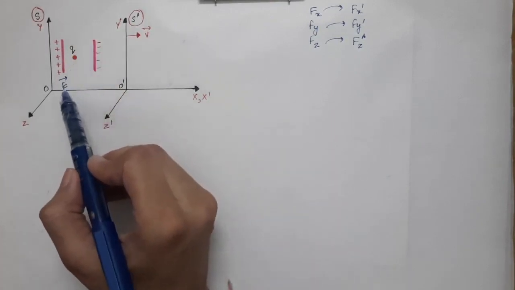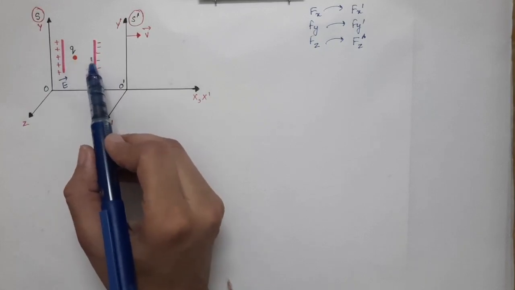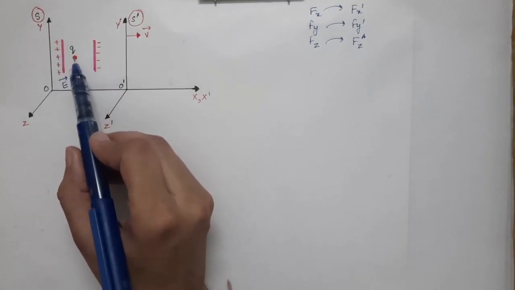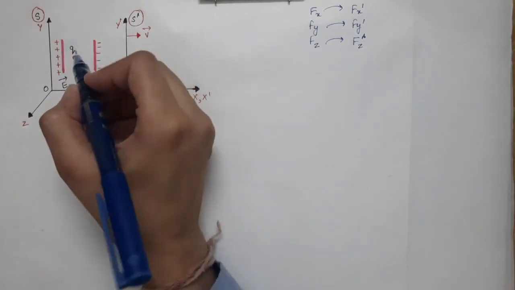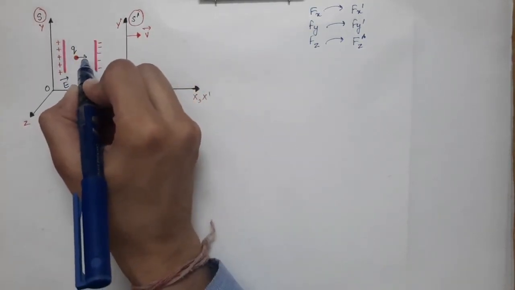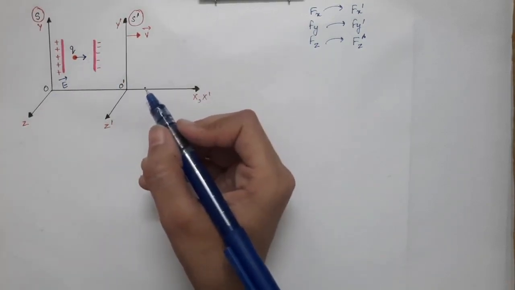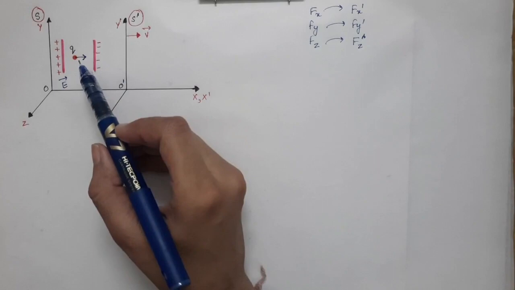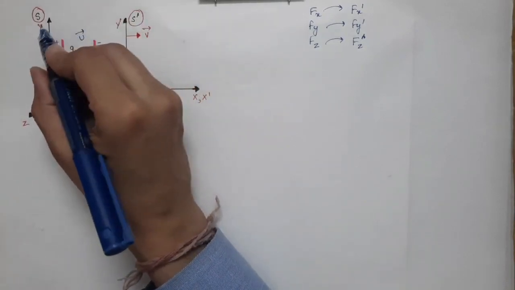And due to the influence of this electric field, this charge will be accelerating towards the negative plate, which means that it will have a velocity. Its velocity will be changing with time. So let's say at any instant its velocity is u vector in S frame.